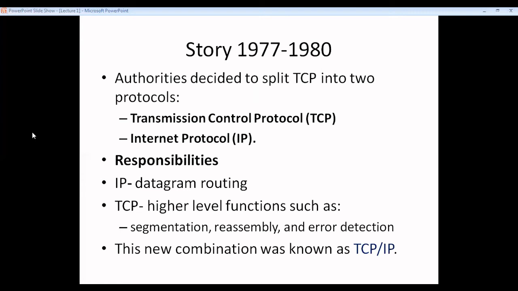So whatever the routing requirements will be there will be handled by IP, Internet Protocol. And higher level functions like segmentation, reassembly, error correction, and error detection will be taken care of by TCP. Now this new combination was known as TCP/IP.